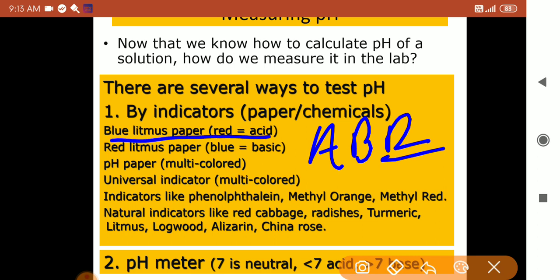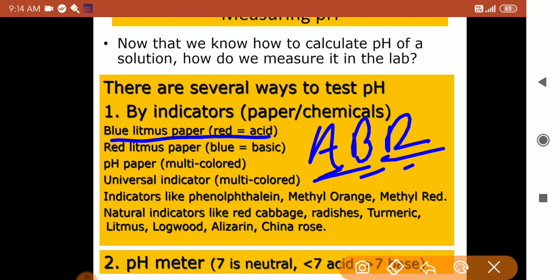ABR: acid turns blue litmus paper red. When blue litmus paper is dipped in an acid, it turns red. So whenever you dip a blue litmus paper in any solution, that may be water or milk or anything, if it turns red, you should understand that it has become acidic. Water can also become acidic because of acid rain, or because of overuse of different fertilizers. That acidic nature can be identified by using the blue litmus paper.